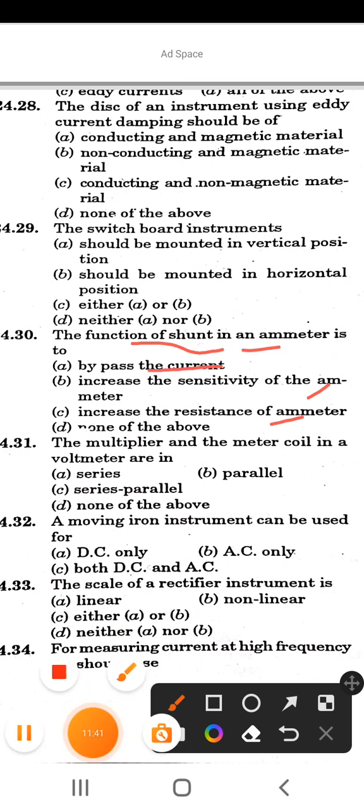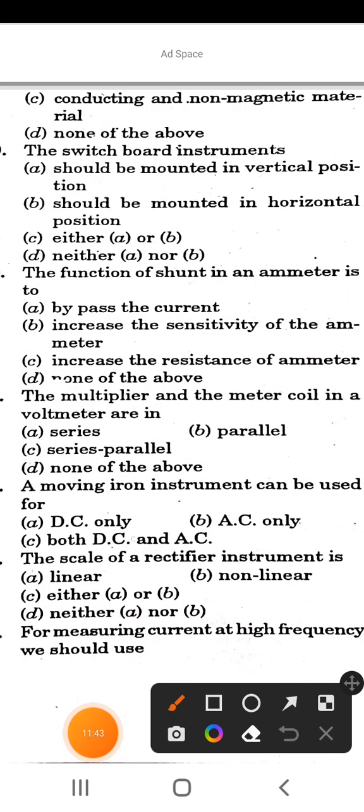The next question is, the multiplier and the meter coil in a voltmeter are in. So the options are series, parallel, none of the above. So the correct answer is option A, series.